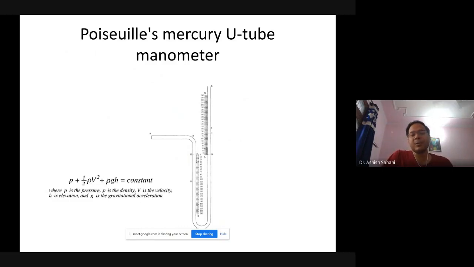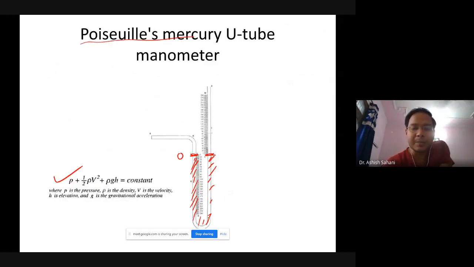The basic principle is based on Bernoulli's principle. Bernoulli's formula is: P plus half rho v square plus rho g h is equal to constant. The basic construction was developed by Poiseuille, and it is called Poiseuille's mercury U-tube manometer. This is a simple U-tube manometer. If you mark both of these points as 0, you fill this tube with mercury from both sides.